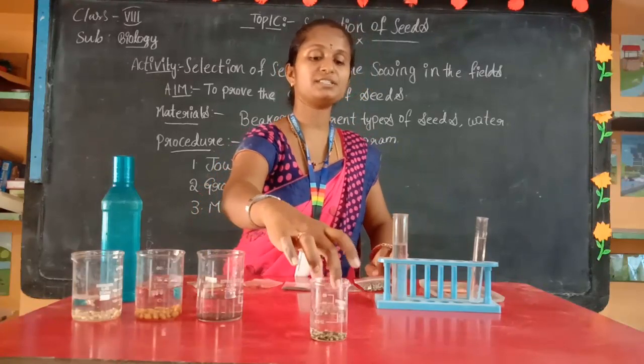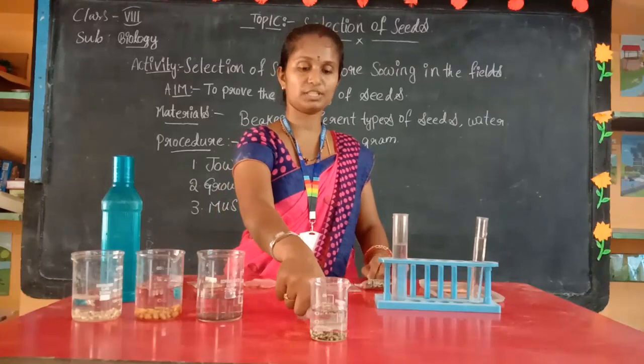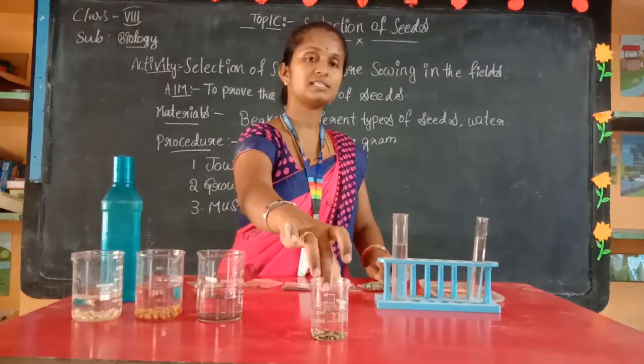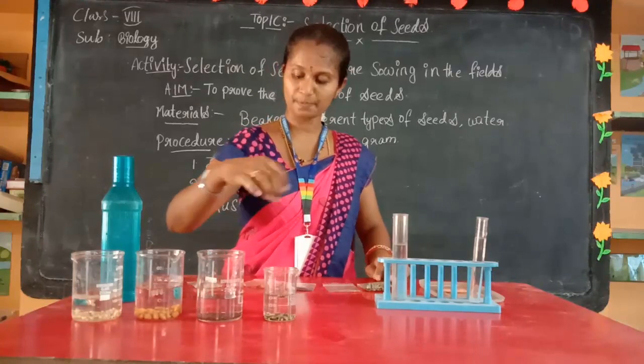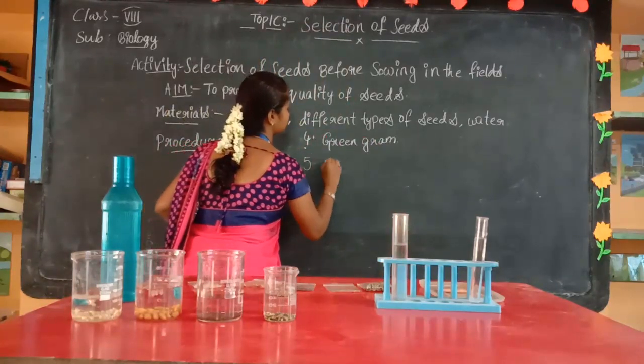You observe the differences. Some seeds are floating and some seeds went to the bottom. This is the difference between the less quality and good quality seeds. This is about the green gram. And next, I am going to check the paddy seeds.